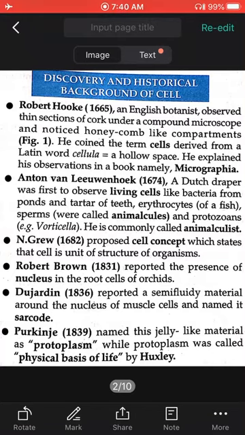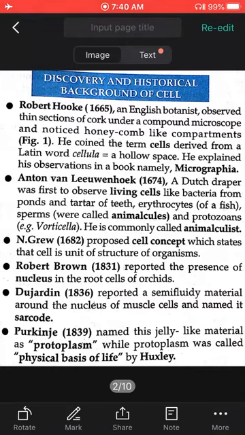Then Purkinje, in the year 1839, named the jelly-like material present around the nucleus protoplasm. Protoplasm was called the physical basis of life by Huxley. The scientist Mr. Huxley named it the physical basis of life.